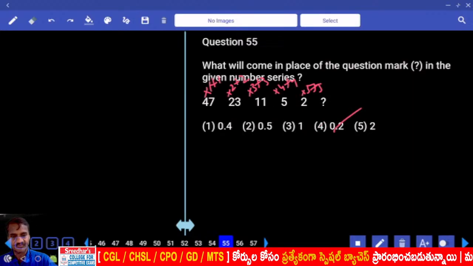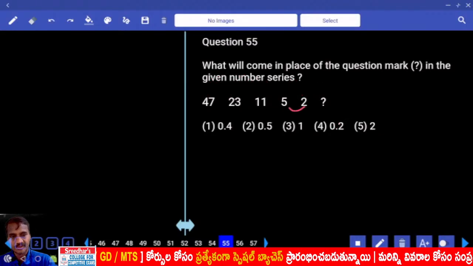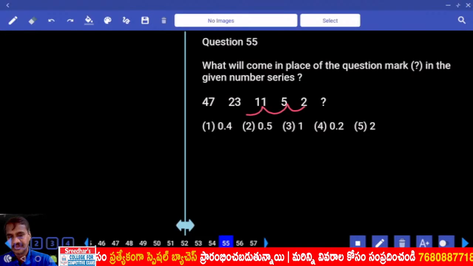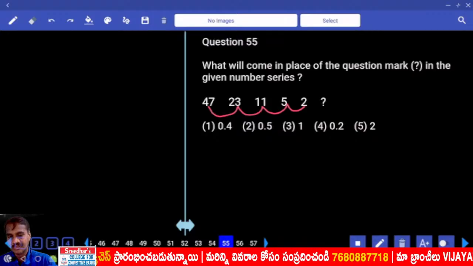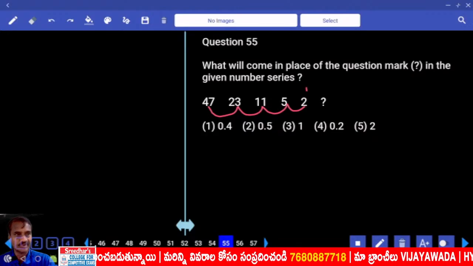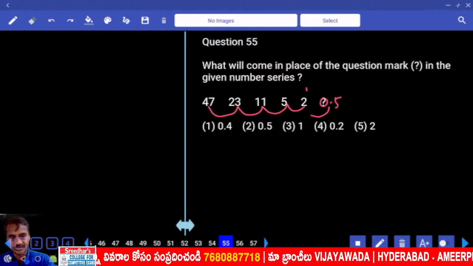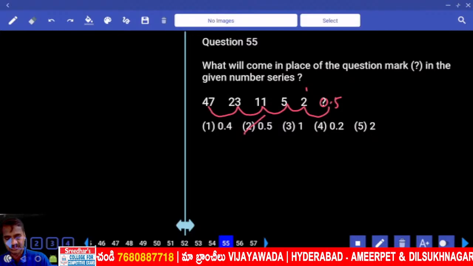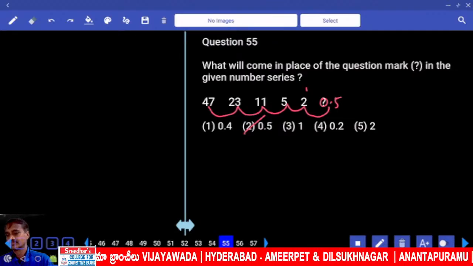Next one, 55. 47, 23. Now 47. Now 2 into 2 plus 1. 5 into 2 plus 1. 11 into 2 plus 1. 23 into 2 plus 1. Then 2 minus 1. 1 divided by 2, 0.5. 0.5 into 2. 1 plus 1 is 2. Clear? Choice 2. Then 56. That's it.